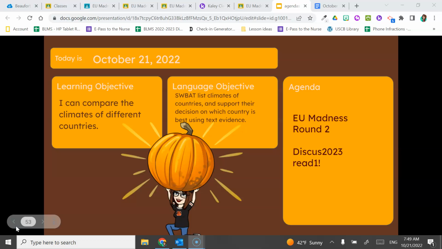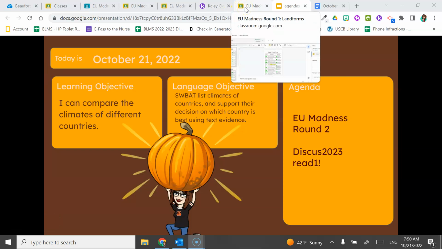Our learning objective today is I can compare the climates of different countries. You are going to list the climates of countries and support your decision on which country is best using text evidence. Remember, your text evidence is the characteristics of the climate. So how do we figure out which climates and which countries we're looking at? I've got a couple things pulled up, so we're going to look at it here.